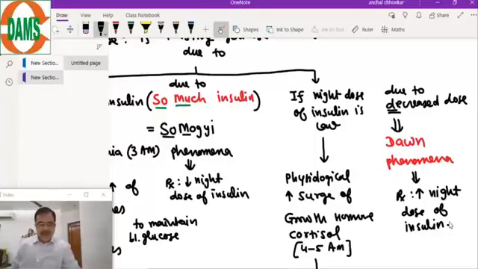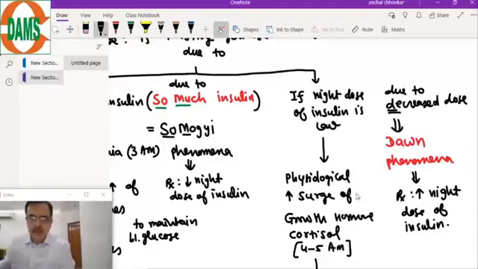Again, tell the patient to check the sugars at 3 a.m. If the sugars are normal or high at 3 a.m., it is a dawn phenomena. The timing is the same, 3 a.m. If sugars are low, Somogyi.